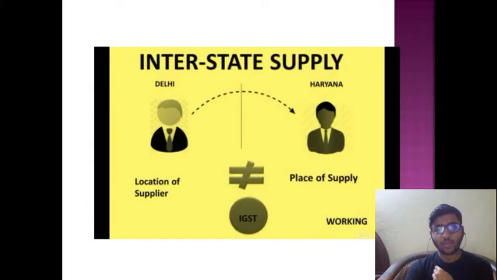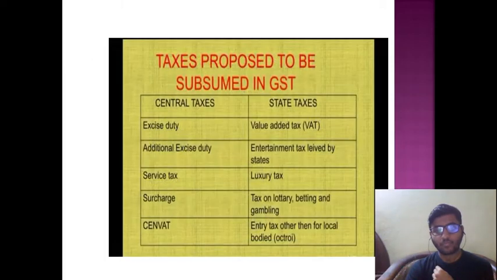Interstate supply, that is the supply between the states, that is Delhi to Haryana and Haryana to Delhi, UP to Delhi and Delhi to UP. Location of the supplier is different and the place of the supply is different, and IGST will be imposed. Taxes proposed to be subsumed in GST. The taxes which will be subsumed in GST are central taxes. Some examples of central taxes will be subsumed in GST and some state taxes are also subsumed in GST.